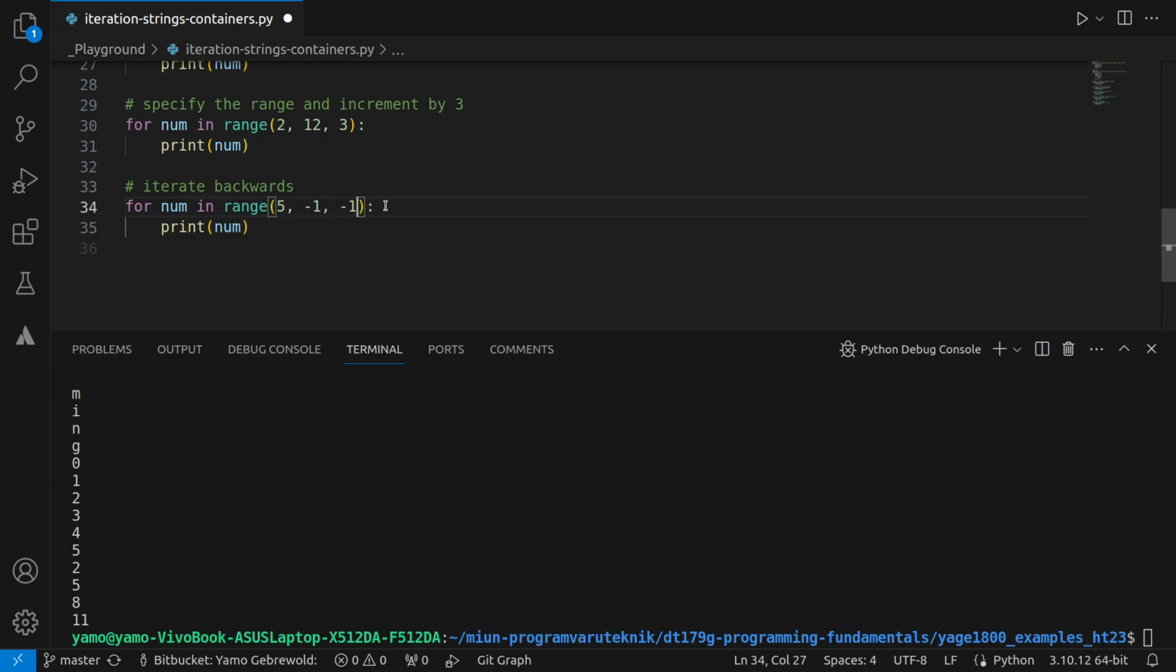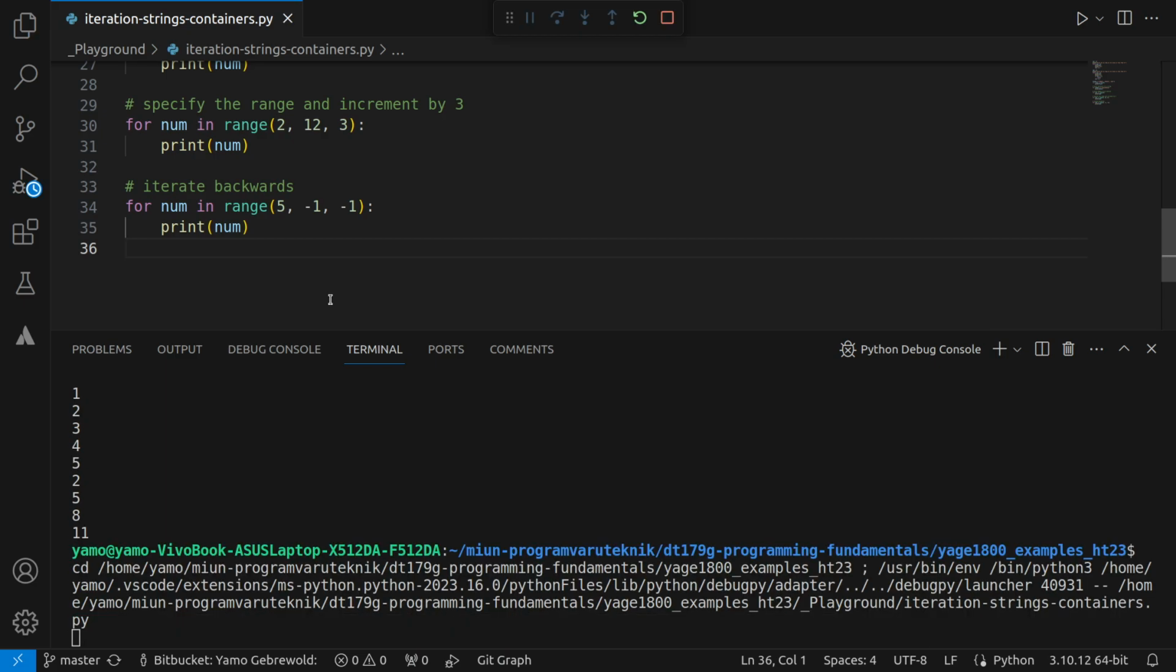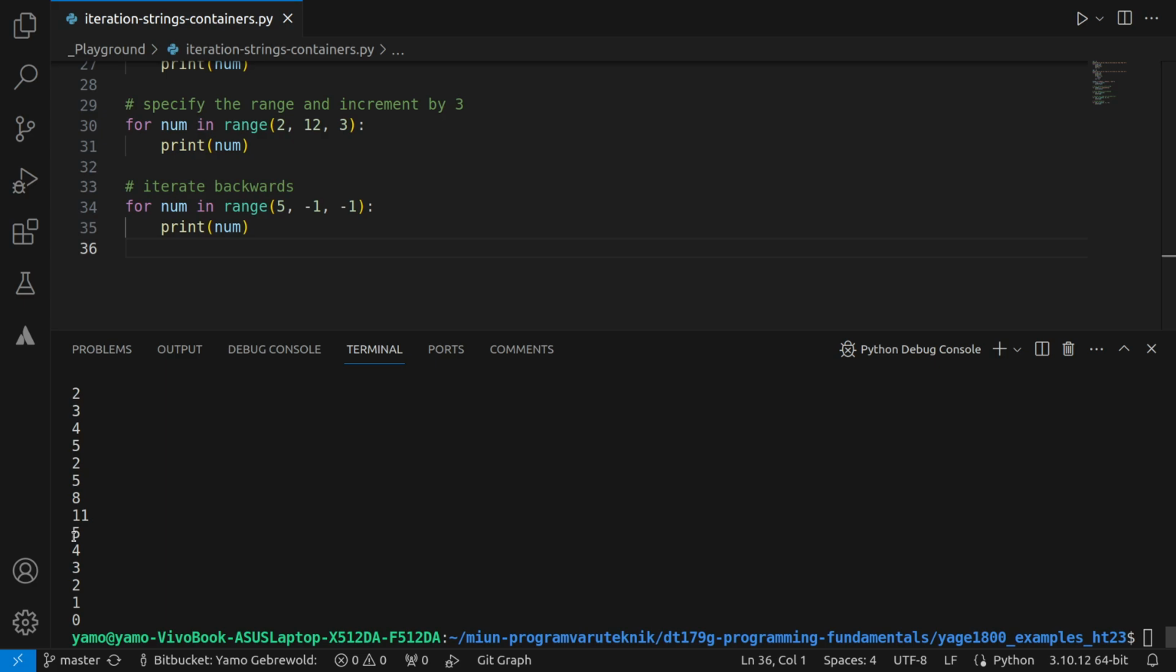It's so difficult when you speak and show things at the same time. 5, 4, 3, 2, 1, 0 would be the expected output. Let's see. Yeah, so the output is 5, 4, 3, 2, 1, 0.